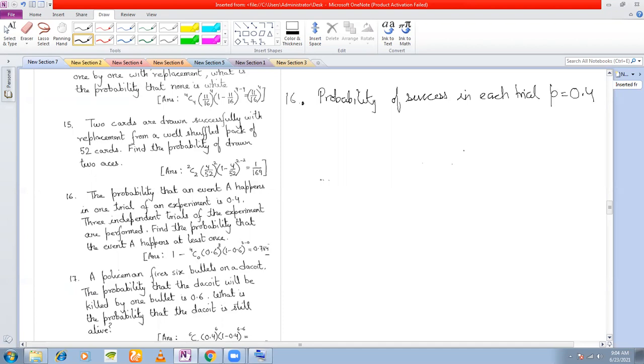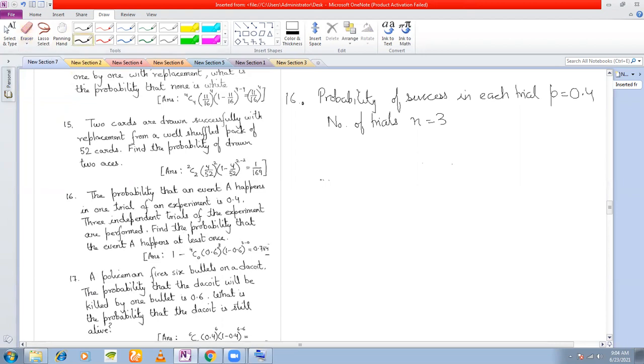3 independent trials of the experiment are performed. 3 independent trials mean what is the number of trials here? Number of trials here is 3, right? N is equal to 3. The question is, find the probability that the event A happens at least once. Now, what do you mean by at least once? Which is our success? Occurrence of the event A, right?